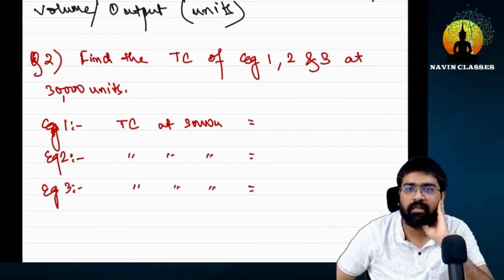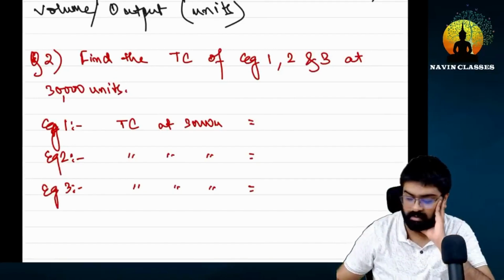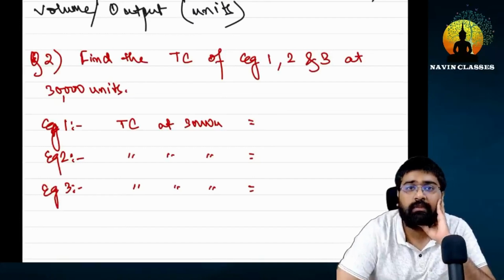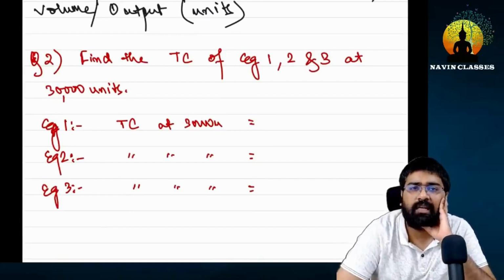Okay guys, what do you say? Are you ready with your answers? Please tell me the answer of example 1. The answer that came from Himanshu is 1 lakh and Sheetal has also written 1 lakh. For example 2, Himanshu has written 3 lakhs and Sheetal has also written 3 lakhs.